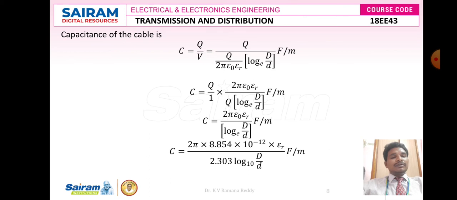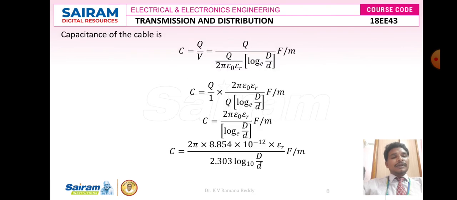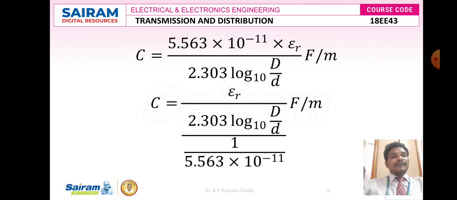I can convert this into common logarithms. I can write it as 2.303 into log of base 10 into capital D divided by small d farads per meter. Again, by simplification, after multiplying 2 pi into 8.854 into 10 to the power minus 12, we got 5.563 into 10 to the power minus 11 into epsilon r divided by 2.303 into log of base 10 into capital D divided by small d.